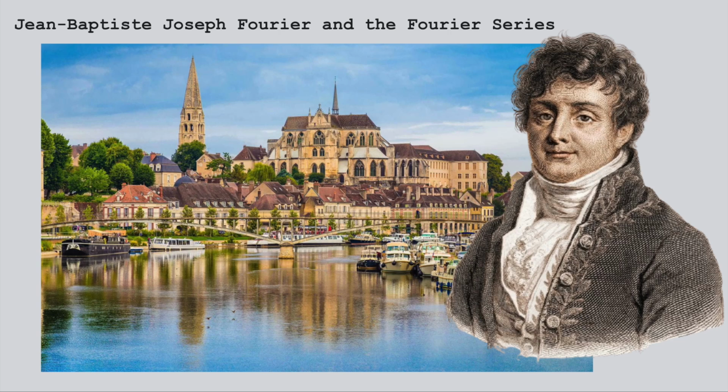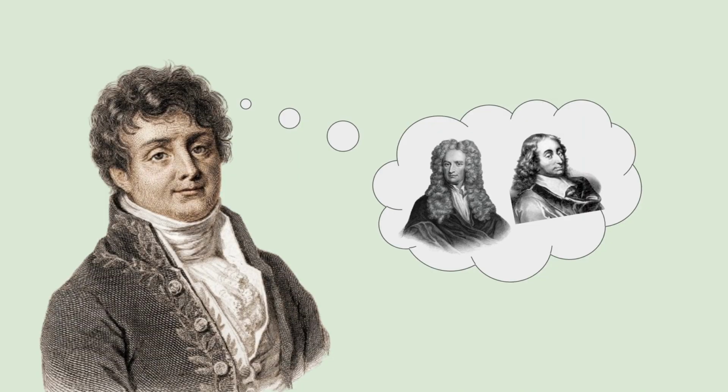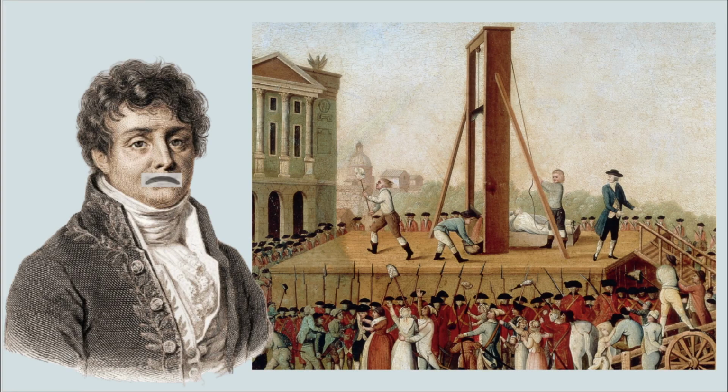Jean-Baptiste Joseph Fourier was born in the city of Auxerre, France. One of 12 children, Fourier quickly showed great promise in the field of mathematics. By age 21, Fourier desperately wanted to make a name for himself in the math world. However, France had other plans, putting Fourier's mathematical concerns on hold.